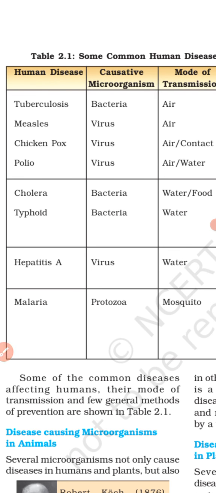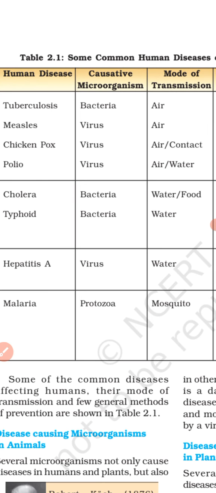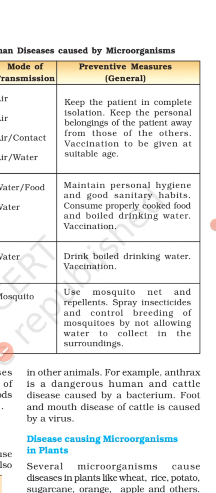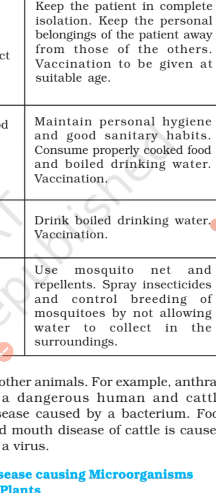Next, cholera and typhoid. Cholera is caused by bacteria. Typhoid is also caused by bacteria. Cholera is transmitted by food or water. Typhoid is also spread by water. And the measures are to maintain personal hygiene and good sanitary habits. We have to keep ourselves clean and safe. Consume properly cooked food and boiled drinking water. Vaccination again is to be given.